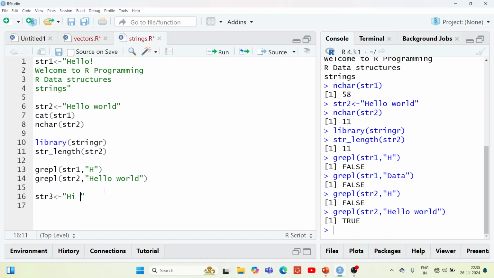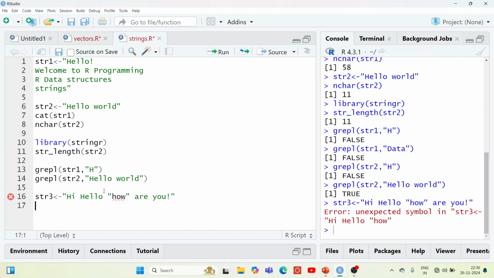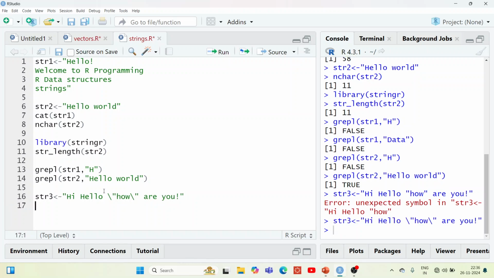Suppose "hi, hello, how..." and I want to give one illegal character here. So you will get an error. But if you use an escape character like slash, you don't get any error.